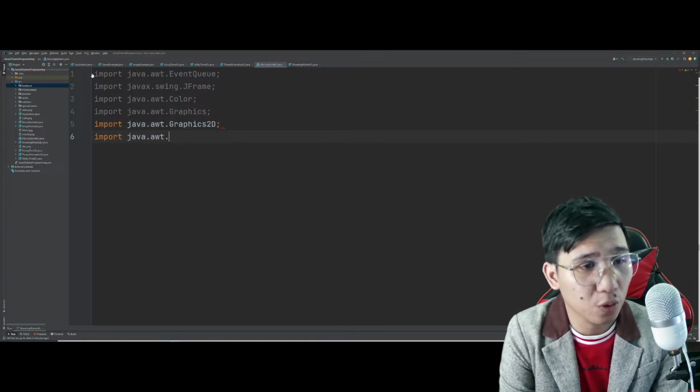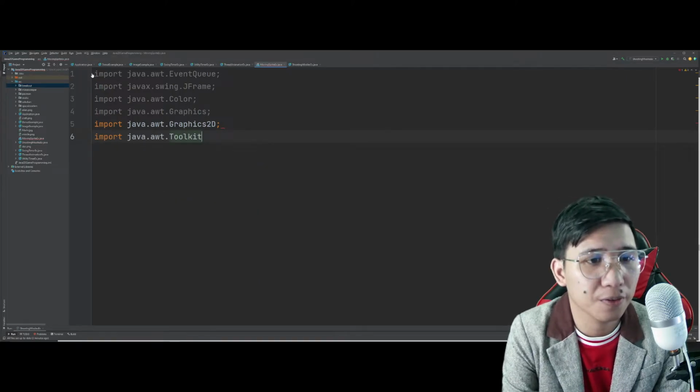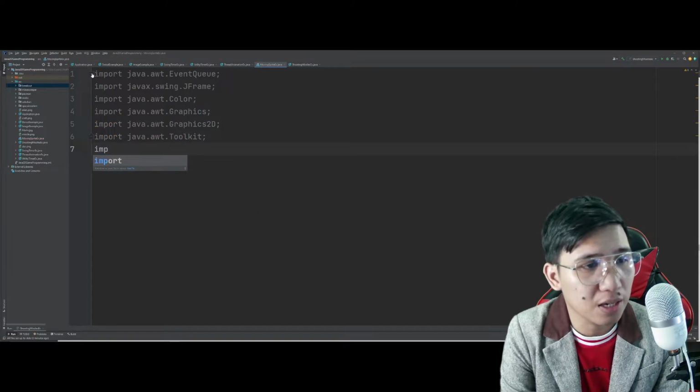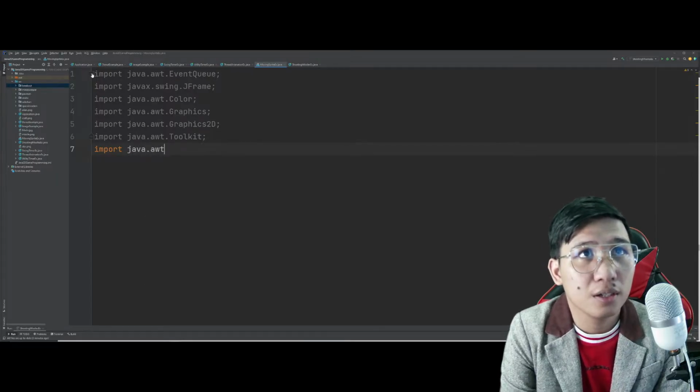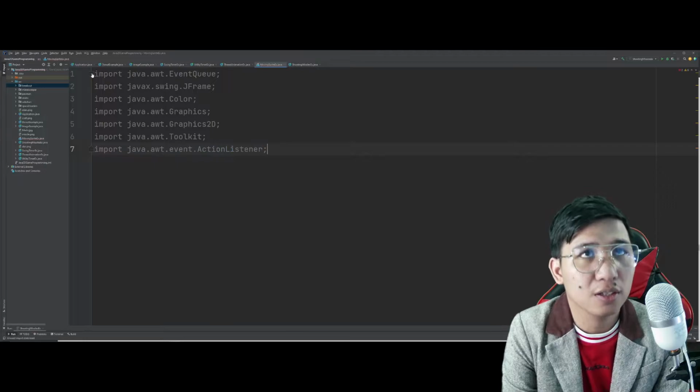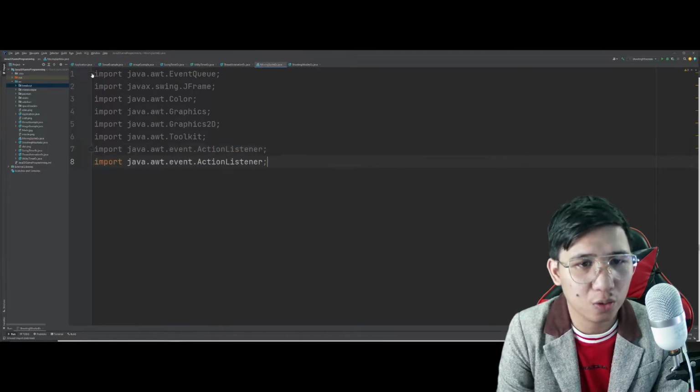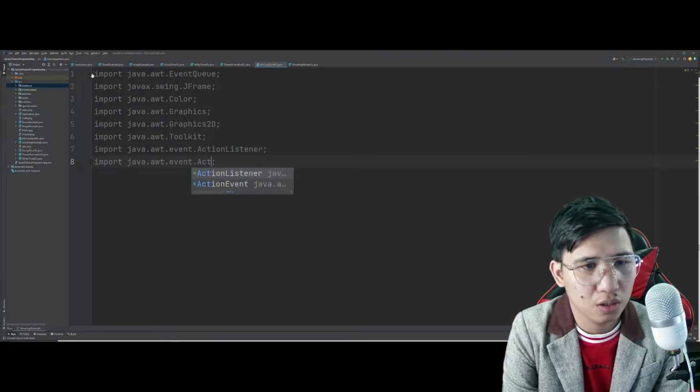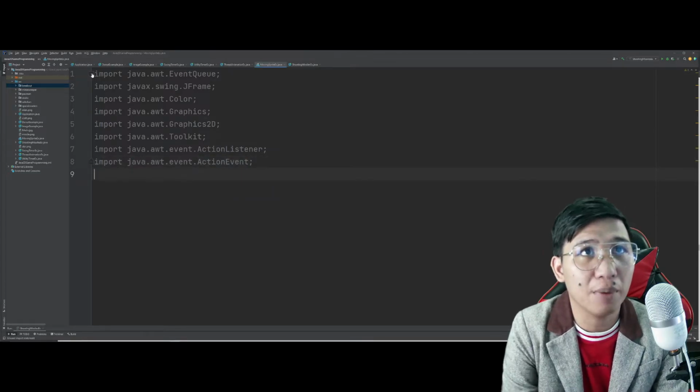We also have to import the Toolkit. Tapos java.awt.event.ActionListener. Tapos ActionEvent. And ActionEvent. Dami, no?